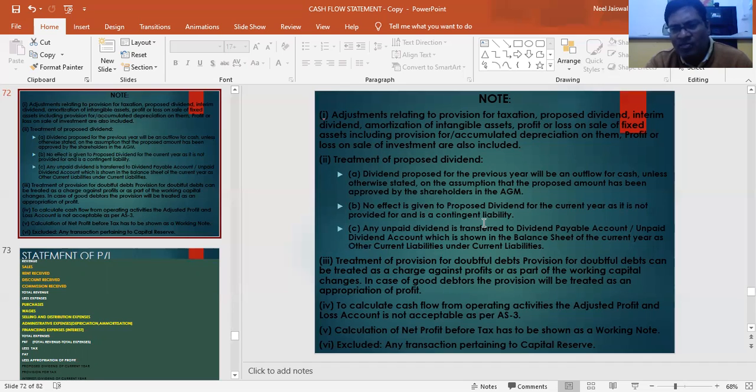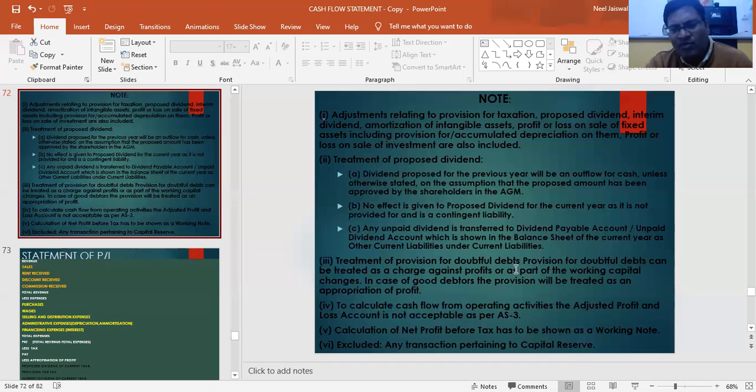as it is not provided and it is a contingent liability, and any unpaid dividend is transferred to the dividend payable account, unpaid dividend account, which is shown in the balance sheet. Dividend payable or unpaid dividend is the same thing as other current liabilities under current liabilities.